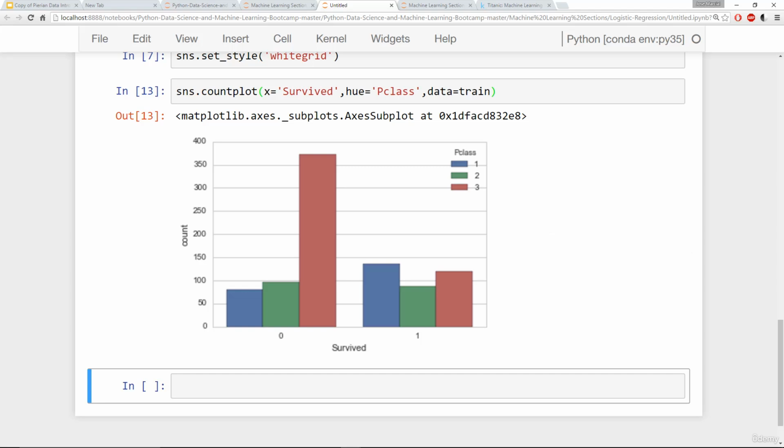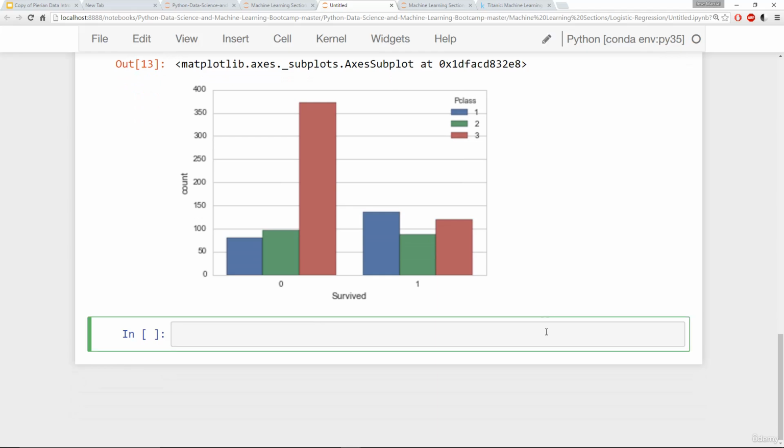Let's just get an idea of the age of people on the Titanic. To do that, I can do a distribution type plot. I'll say sns.distplot, and I'll pass in the age column. Remember, this plot just takes in an array of values.